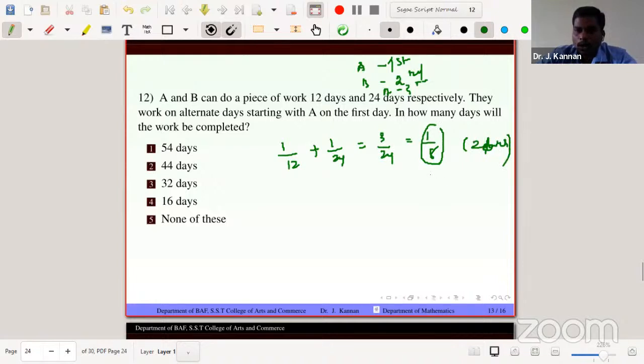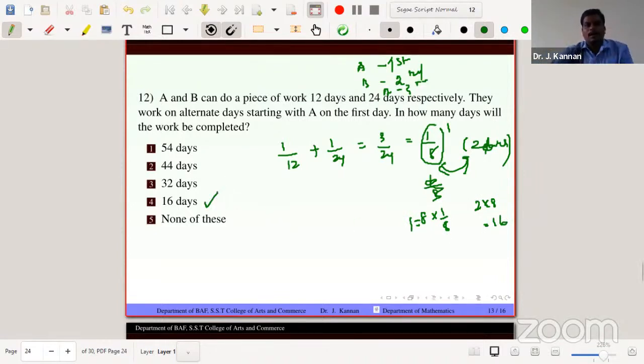So how do we convert 1 by 8 to 1? Just multiply by 8. So 8 into 1 by 8 equal to 1. Here 2 into 8 equal to 16. So we need 16 days.